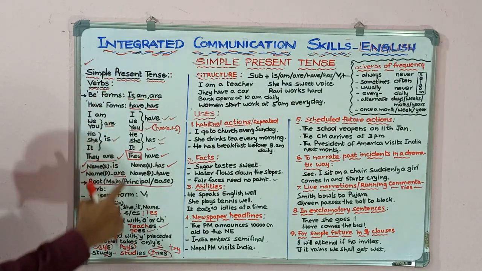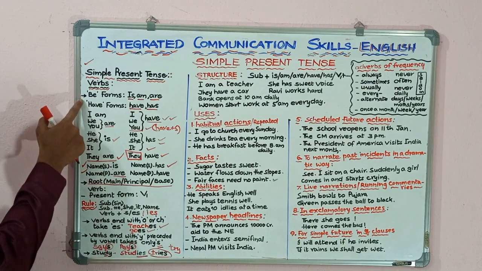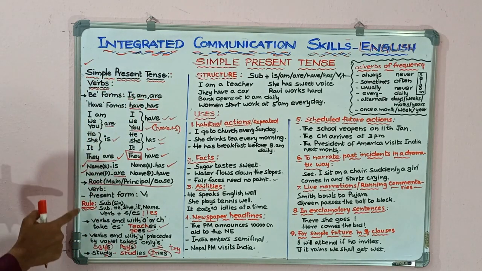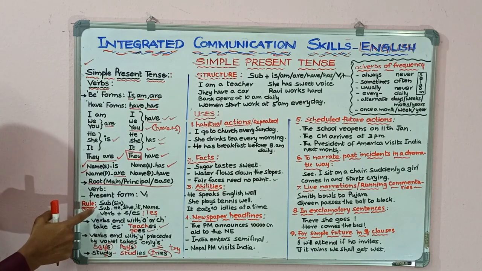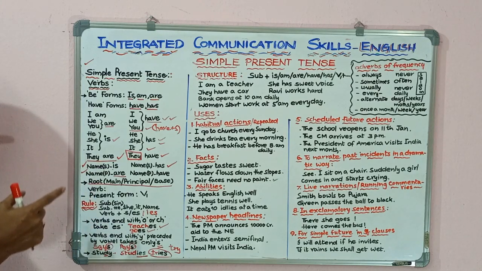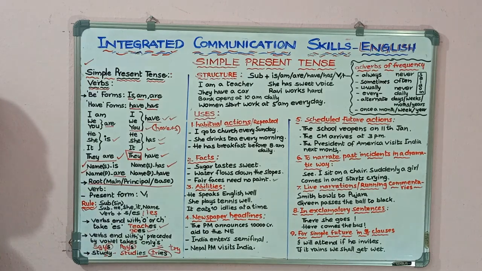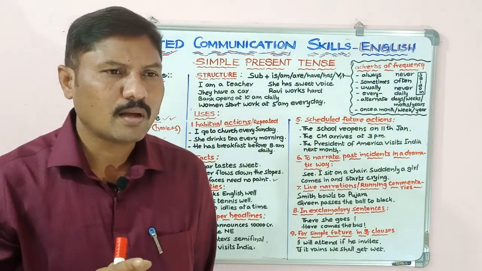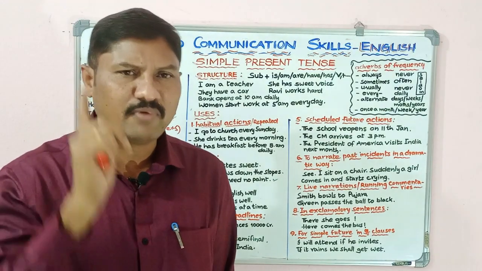Okay, this is how we have to use all the be forms and have forms in the simple present tense, and how singular third person pronouns and names take the verbs. We have to add s or es or ies depending upon the verb.